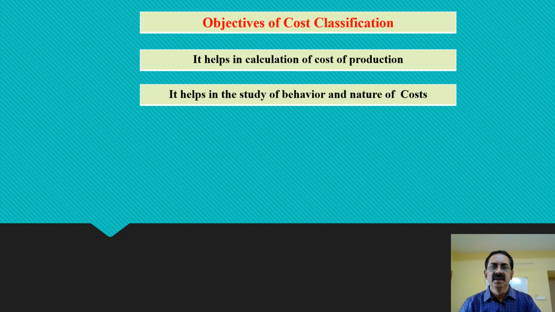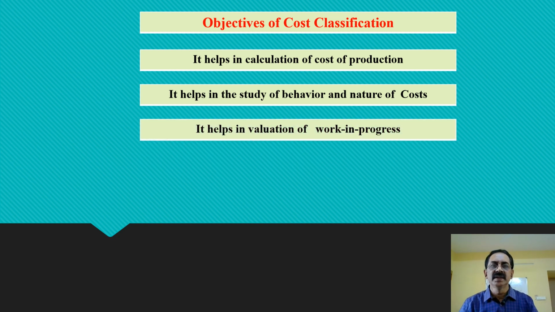The next objective is that it helps in the study of behavior and nature of costs. So there are different types of costs. For example, fixed costs, variable costs, etc., or materials, labor, etc., or it may be an expenditure at the factory, expenditure at the administrative place, expenditure or costs at the selling and distribution place. The cost classification helps in the study of the behavior or the nature of costs that are incurred in a business in producing the goods or products or rendering a particular service.